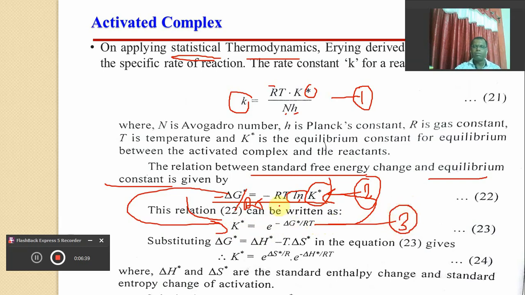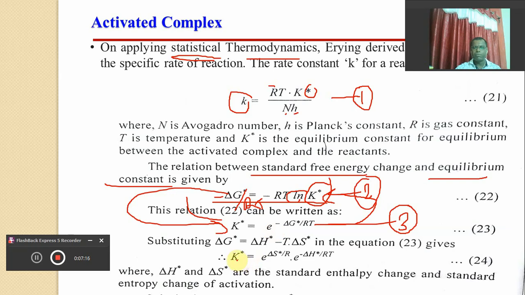How? After taking the natural log, it becomes ln of K is equal to ln of e raised to minus delta G upon RT. ln of e will be 1, and definitely it will become ln K is equal to minus delta G upon RT. So after substituting the value of delta G as delta H minus T delta S, this is the equation for the relationship between standard free energy, standard change in enthalpy, and standard change in entropy. So we can put the value of delta H minus T delta S instead of delta G in our equation.